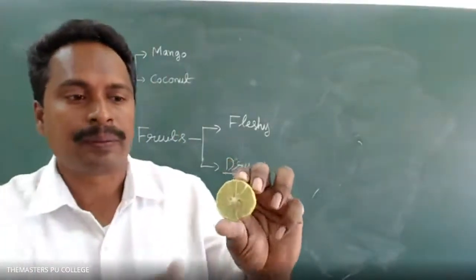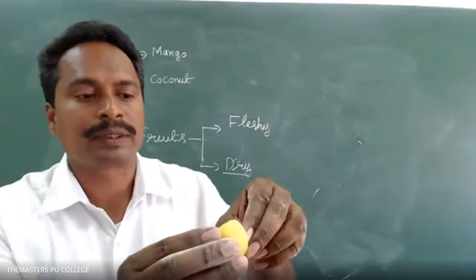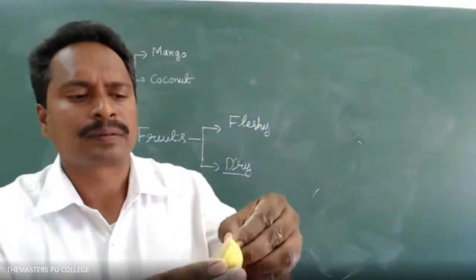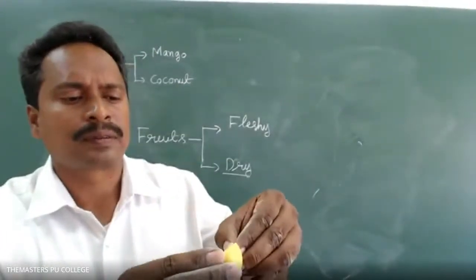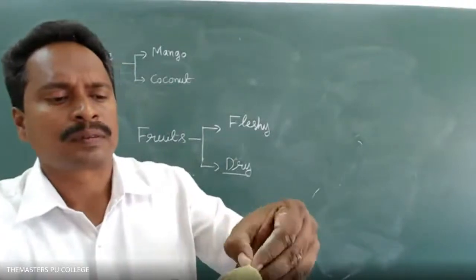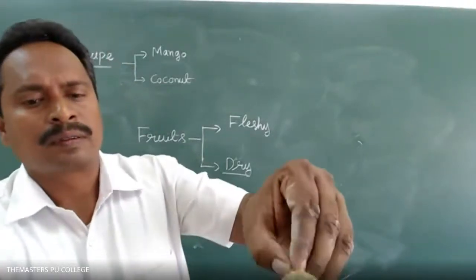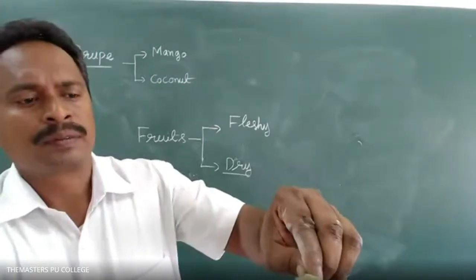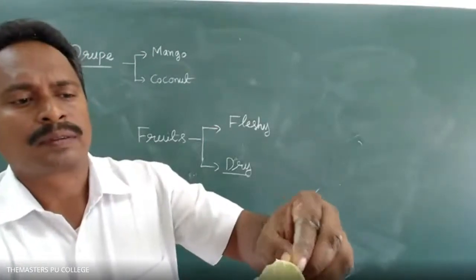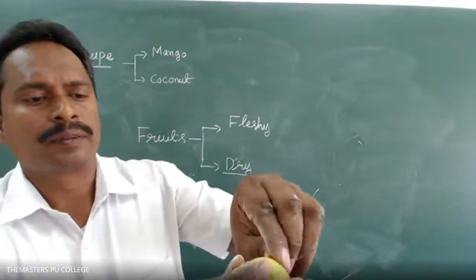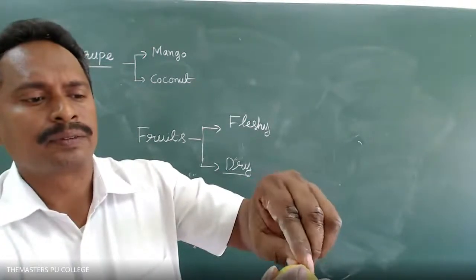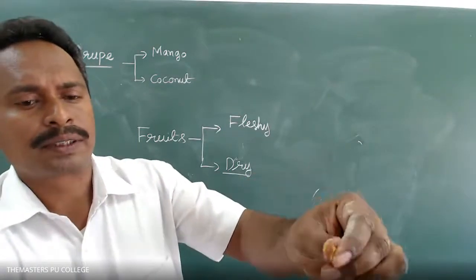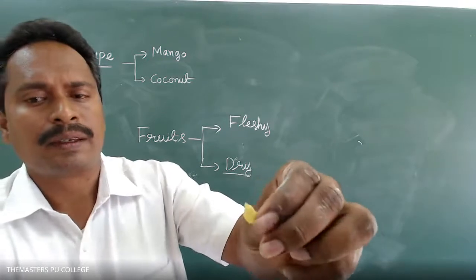Look here, this is one of the fleshy fruits. So this is the fruit wall. The fruit wall is differentiated into epi.